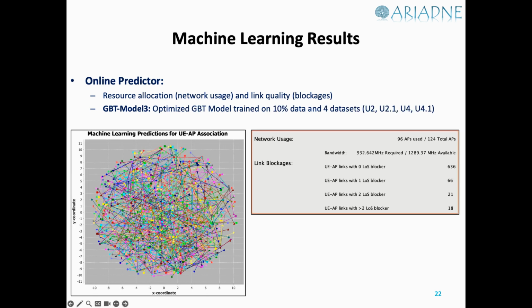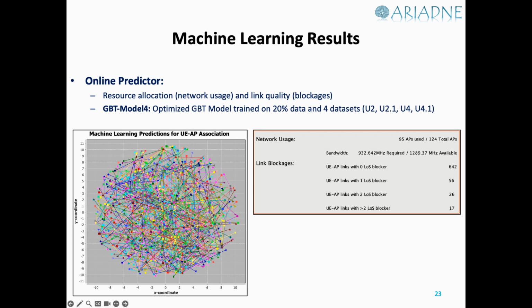We can now see the results from an optimized GBT model, which has been trained on 4 data sets using only a 10% split. Now we are seeing the improvement becoming better and better: 636 connections with zero line of sight blockers. With the final model, we have 642 UE-AP connections with zero line of sight blockers, and the other blocker links are also continuously being minimized.